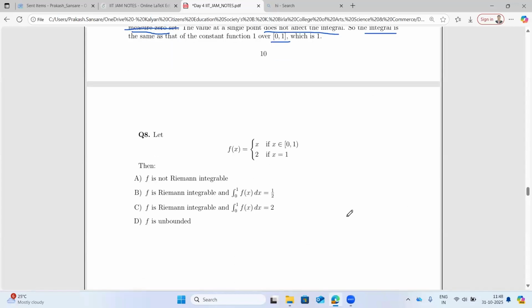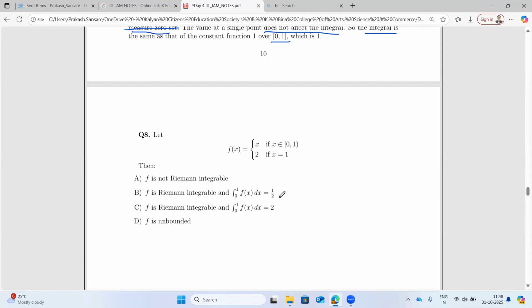Okay. Then here f(x) is equal to x if x belongs to. Now you could see that, can you identify which answer will be correct here? Sir, can we go one by one, as we can clearly see that it is discontinuous at point 1.